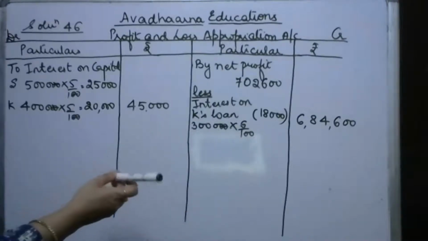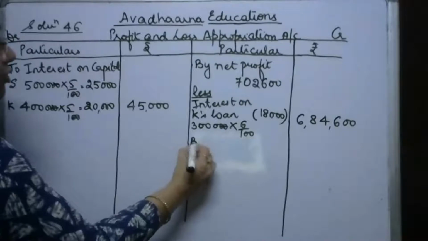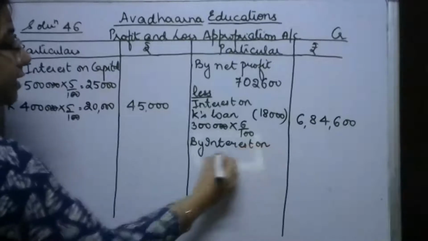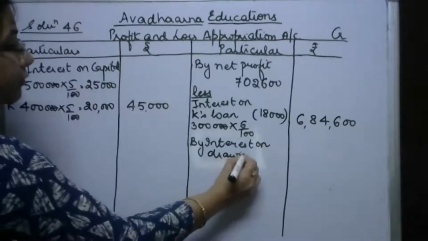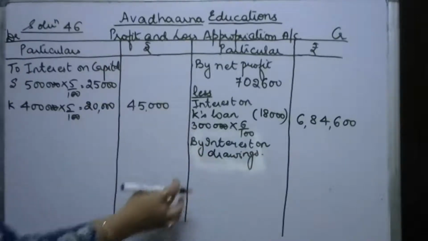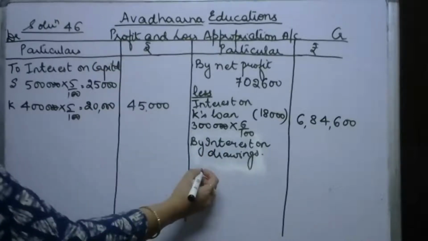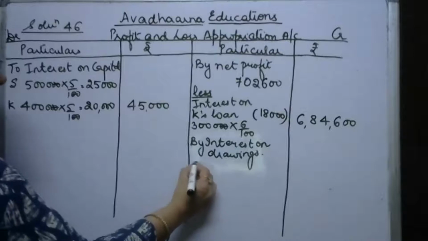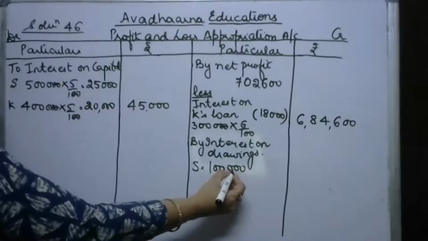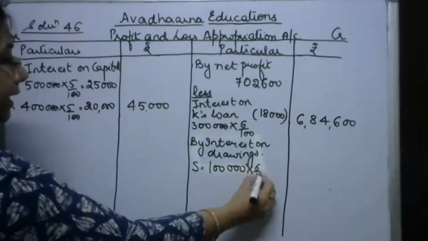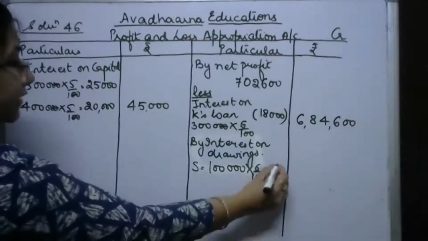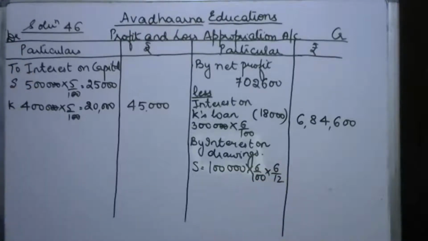Next is interest on partner's drawing. So by interest on drawings, क्योंकि partners interest देते हैं firm को on their drawings, so the available profit of the firm increases. That is why interest on drawings is credited to profit and loss appropriation account. सजल की ड्राइंग हमें दे रखी है इस क्वेश्चन में 1 लाख। 1 lakh में बेटा interest on drawing is at the rate of 6% per annum, and since no time period is given, so we are going to take it on an average basis of 6 months.